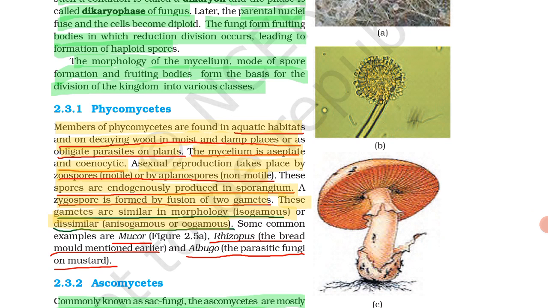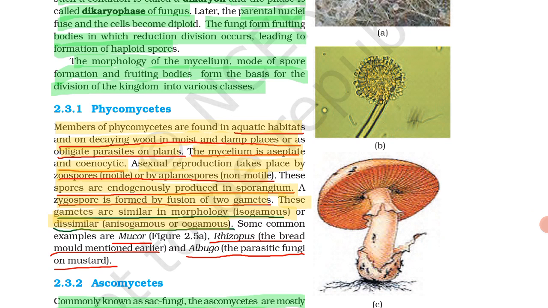Asexual reproduction is by zoospores, motile, and aplanospores, non-motile. These spores are endogenously produced in sporangium. A zygospore is formed by the fusion of two gametes. These gametes are similar in morphology, meaning isogamous, or dissimilar, anisogamous or oogamous.